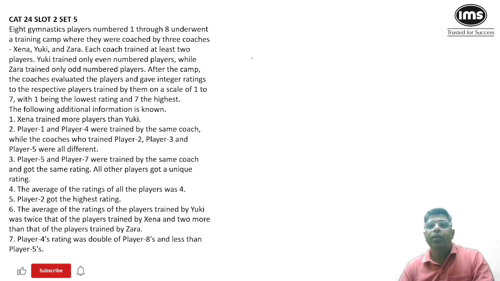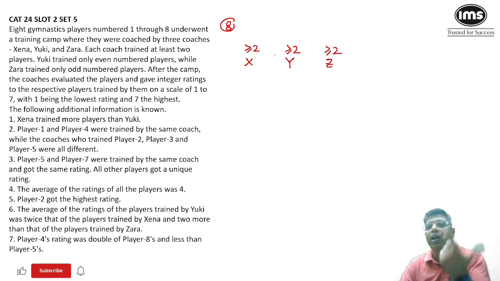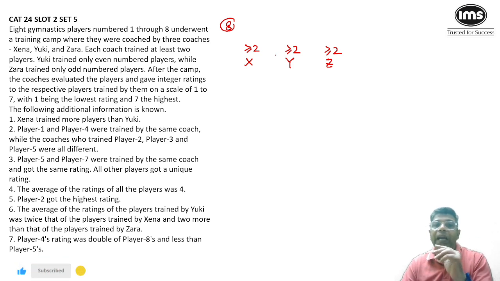So I can say X, Y and Z. And everybody is training at least how many players? At least 2 players. So overall, how many players are there? 8 players. So how can we distribute 8 players among these 3 coaches? Since everyone is training at least 2, you've already distributed 6 players. The rest of the 2 players can either be coached by a single coach or one player can be coached by each of the rest of the 2 coaches. So in one case you can distribute 4 to 2, in one case you can distribute 3 to 2. This is how your distribution can happen.